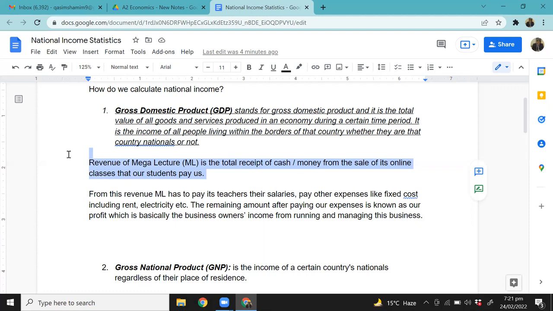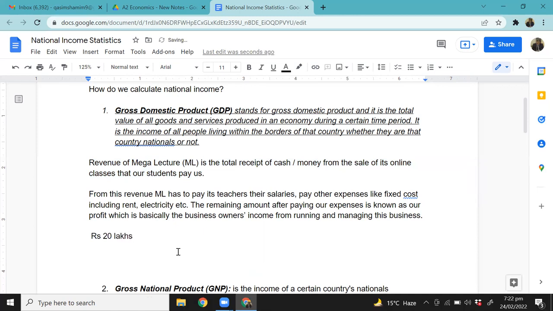The revenue that McDonald's generates, McDonald's is a big fast food chain, a global chain in fact, right? So let's think of a very simple example. Let's say there's one branch or one restaurant of McDonald's in Lahore, Karachi, wherever. Whatever revenue it generates, that is the sale of its products. How much worth of burgers did it sell, how much worth of fries did it sell, how much worth of coke did it sell, right? All these things. So let's say in one period they sold goods worth 20 lakh rupees, right? In 1 month, one branch of McDonald's sold goods worth 20 lakh rupees. Is this simple? Should be easy, right?